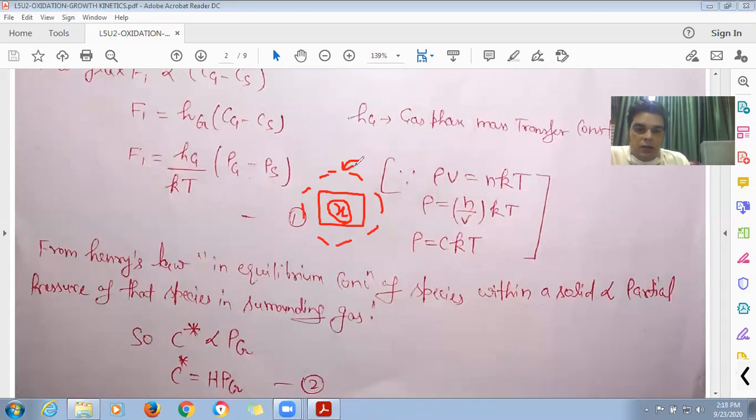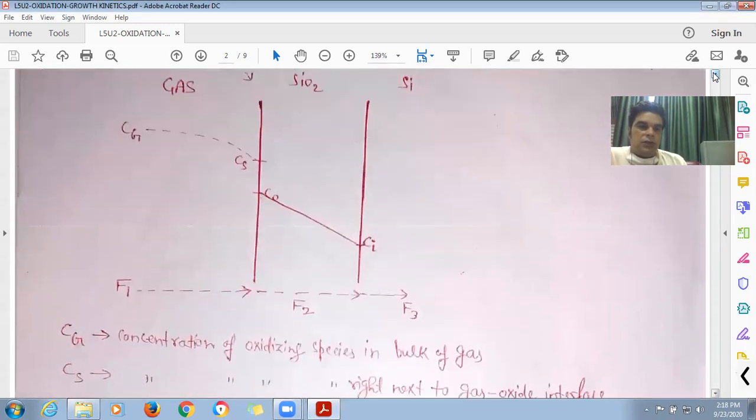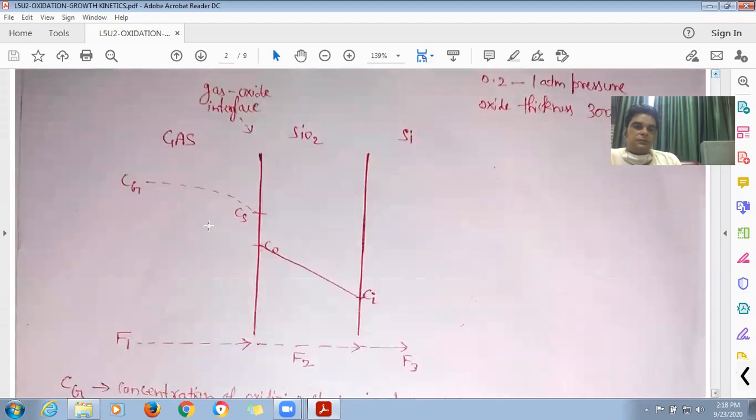If we apply Henry's law in this model, what was C star? C star was the equilibrium concentration of the oxidizing species in the oxide.